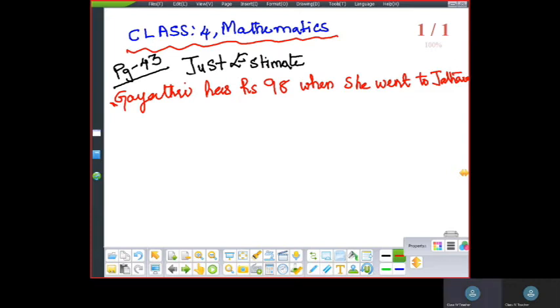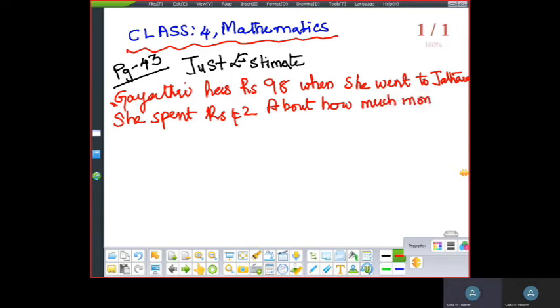She spent rupees 42. About how much money is left with her?